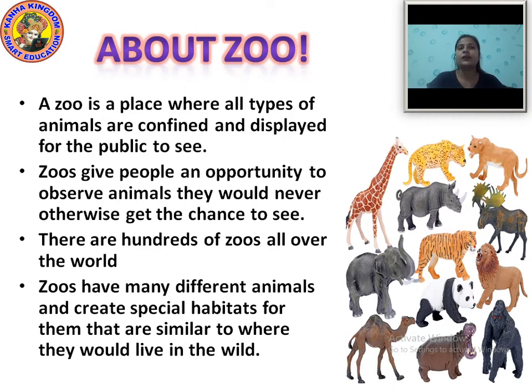Okay, there are hundreds of zoos all over the world. Zoos have many different animals and create special habitats for them that are similar to where they would live in the wild.